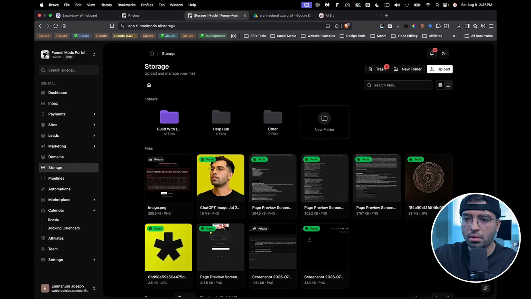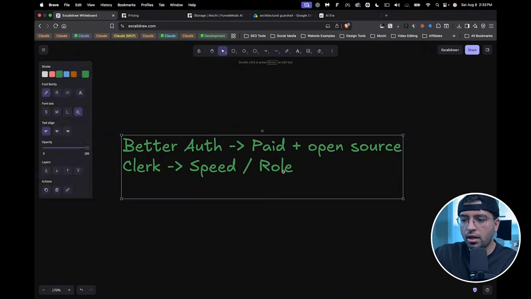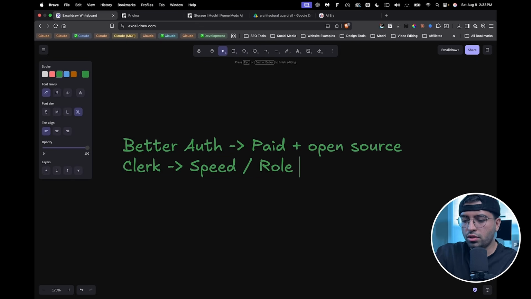So you can go and add team members in here, but Clerk only limits that to 10 roles in total. Each team member can have a role, but essentially if you create more than 10 roles in the entire application, you're done. You need to upgrade to even higher tiers, right? Which is fine with me. That makes total sense.